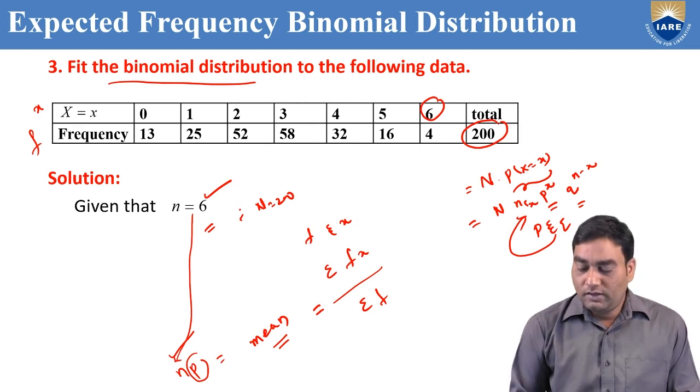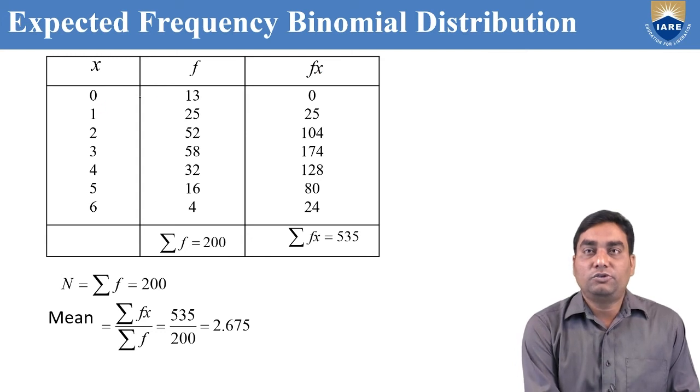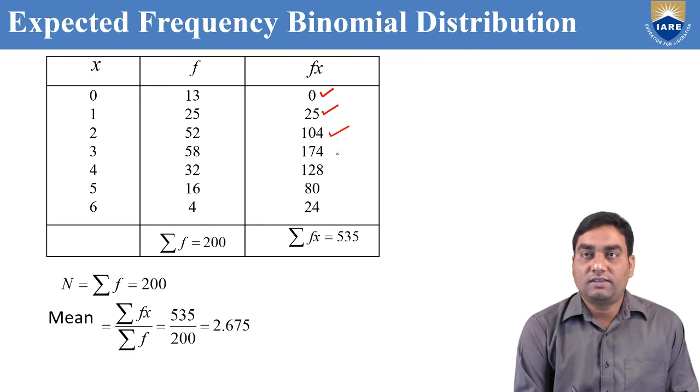Got my point? If you know x and f, you find out fx. This into this. 0 into 13, 0. 1 into 25, 25. 52 twos, 104. 58 threes, 174. 32 fours, 128. 16 fives, 80. 4 sixes, 24. Add them, sigma fx is 535, sigma f is 200.